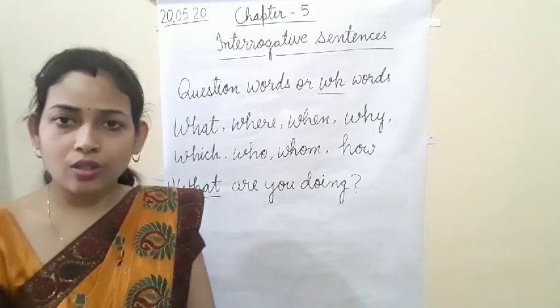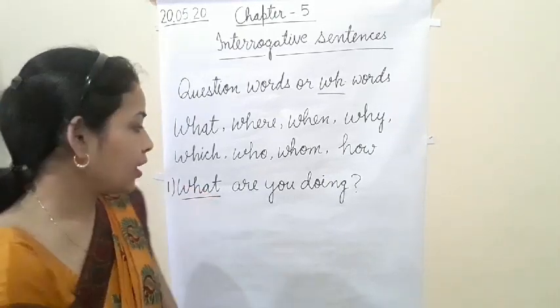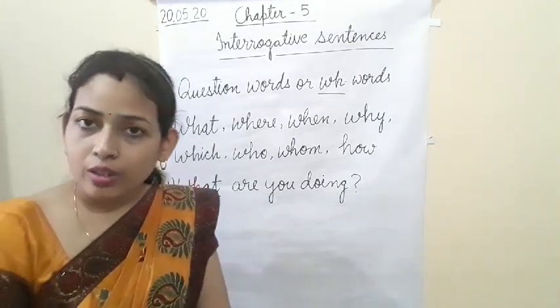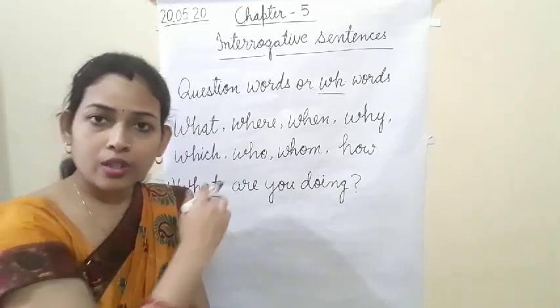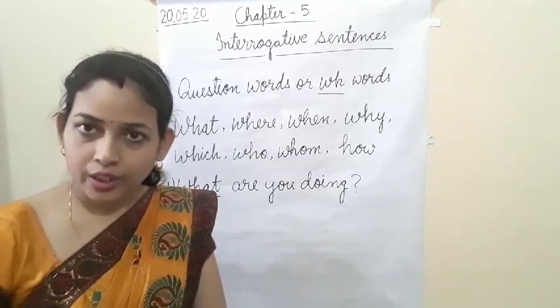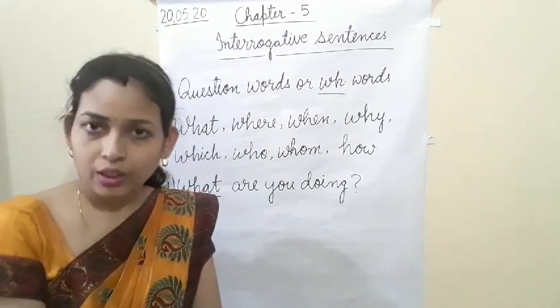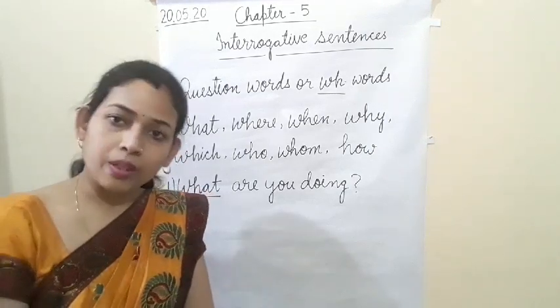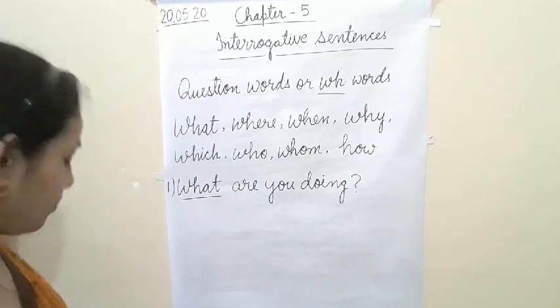Clear? This is the structure of question words. Let's see another example.